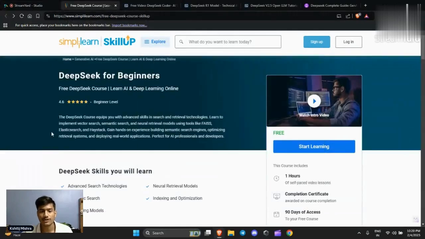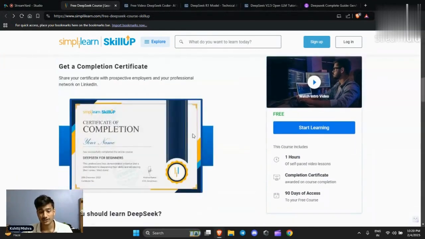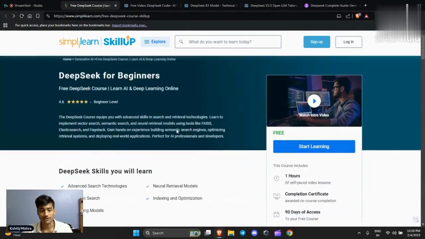So this is our first course in our series, that is DeepSeek for Beginners by Simplilearn. This course is very short. It's just 1 hour, and you will also get a course completion certificate. And that's pretty much about it. So if you are a complete beginner and you want to learn DeepSeek in a very short period of time, then you can try out this course.